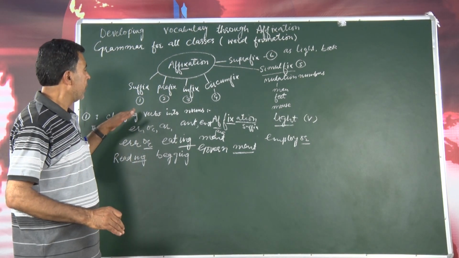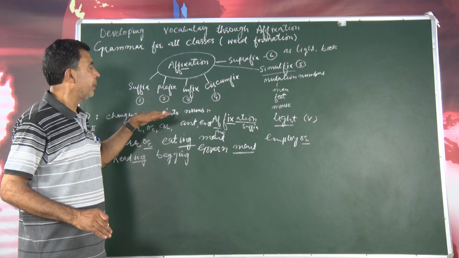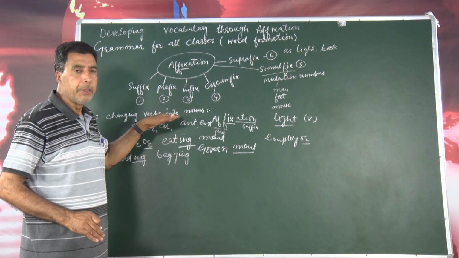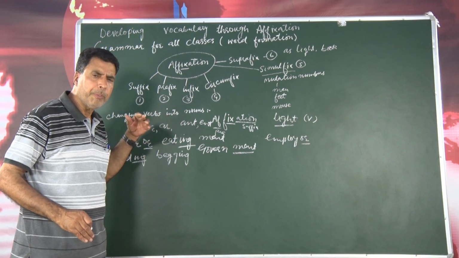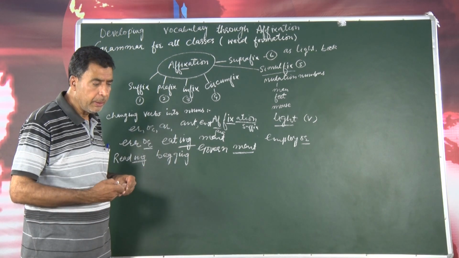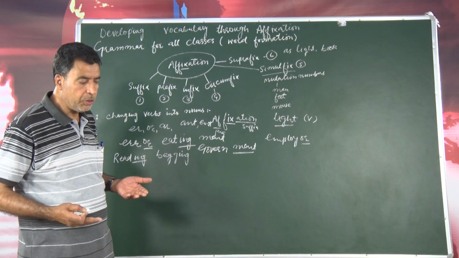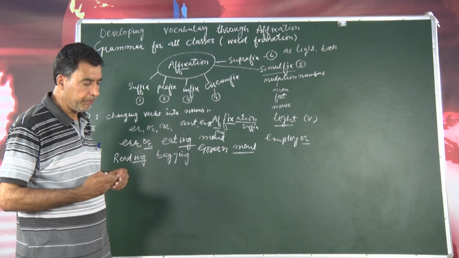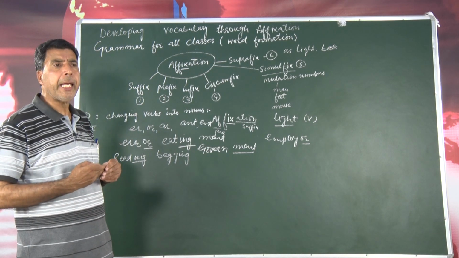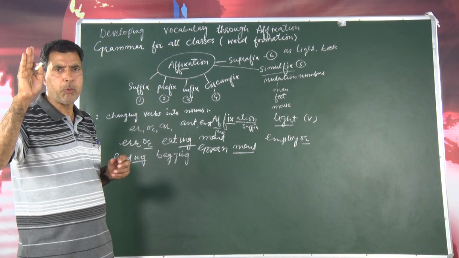There are verbs that can be formed into nouns by adding many suffixes like or, er, ing, ant, ent, etc. Or paint, it is a noun also.